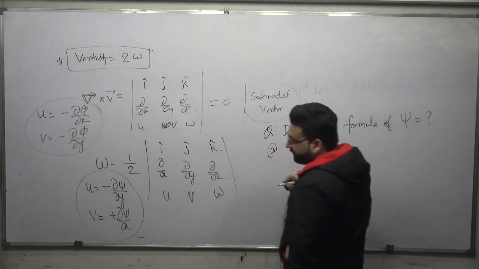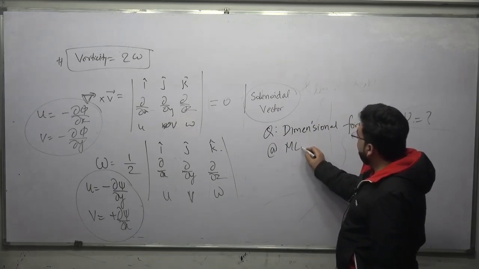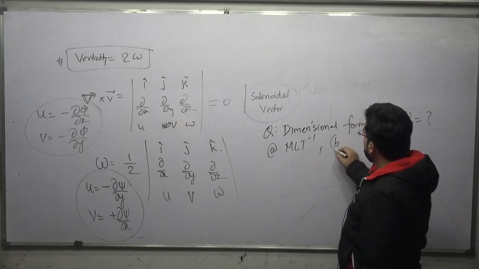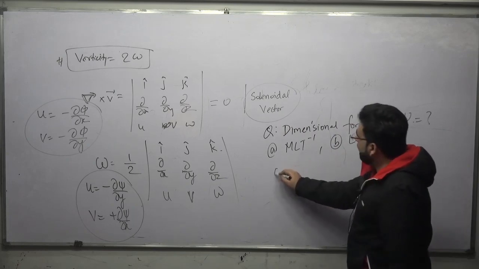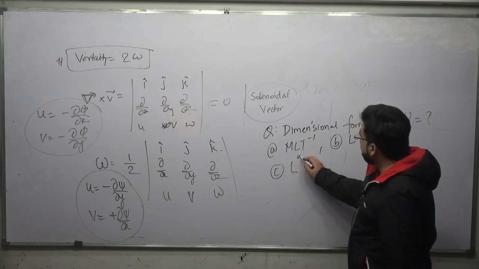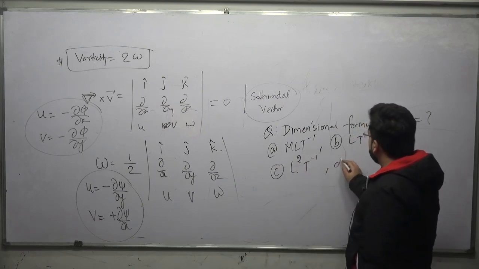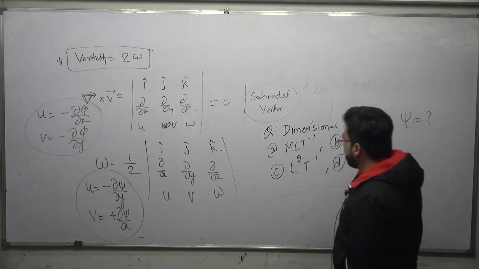Option A, M L T minus 1. Option B, L T minus 1. Option C, L square T minus 1. Option D, L T. Who will give me the answer of this question?